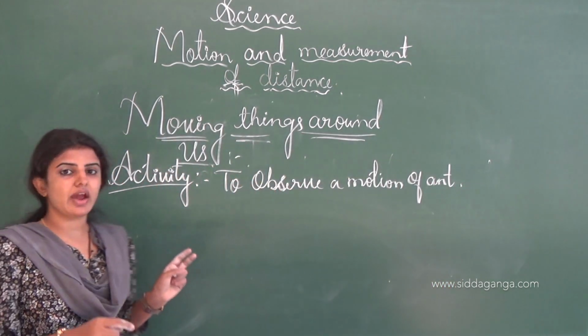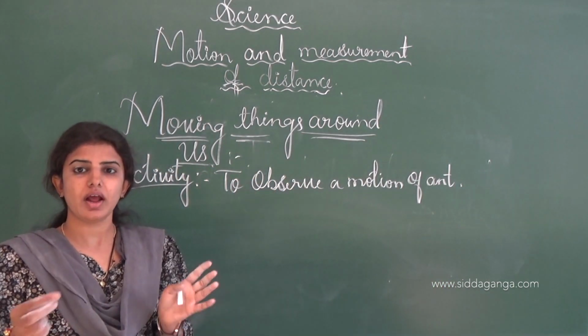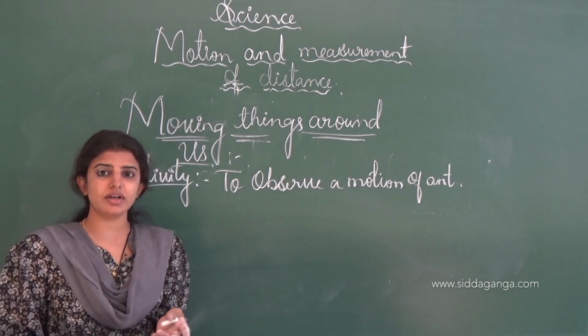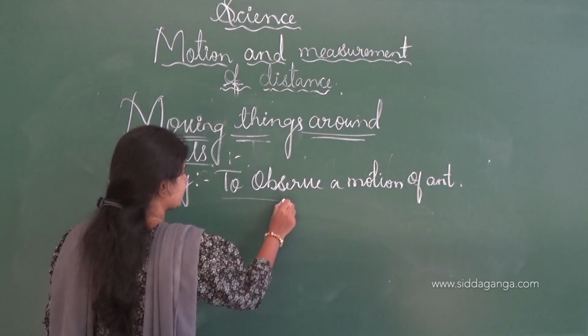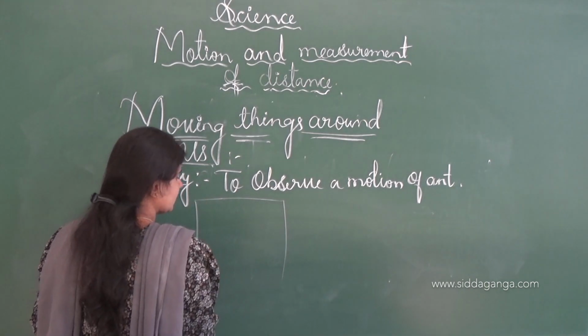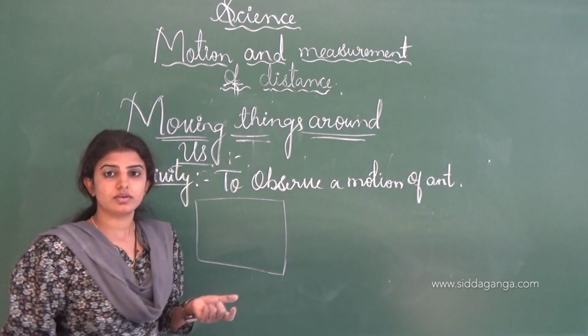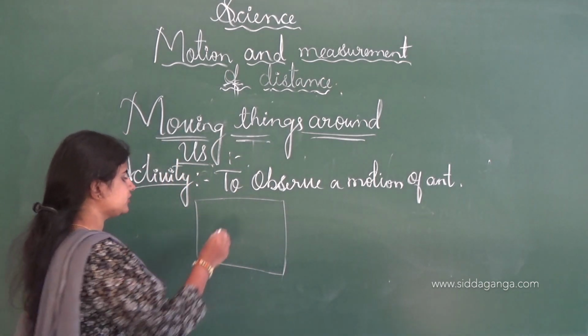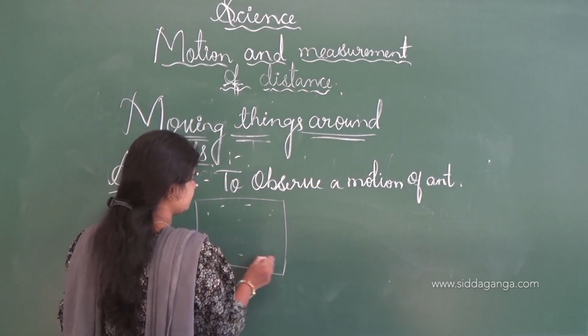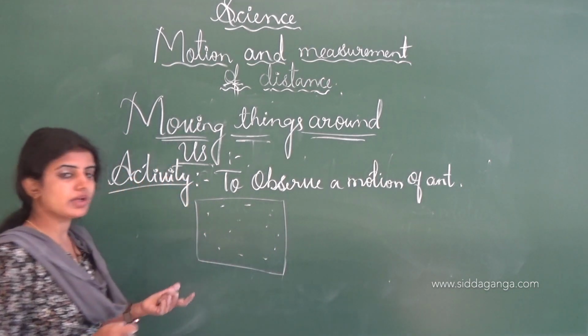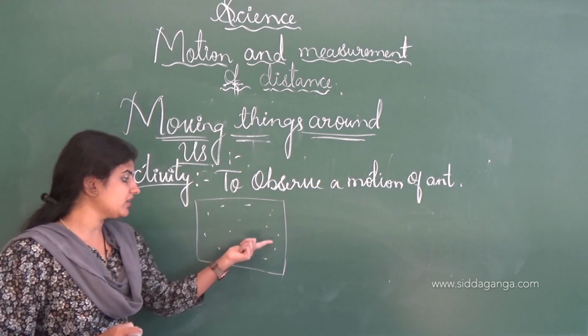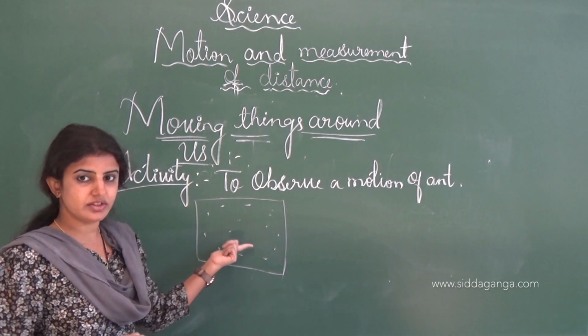In this activity we have to take one large white paper, and on this white paper we have to keep sugar particles and spread them over like this. After a few hours you can see that ants will come onto this paper.